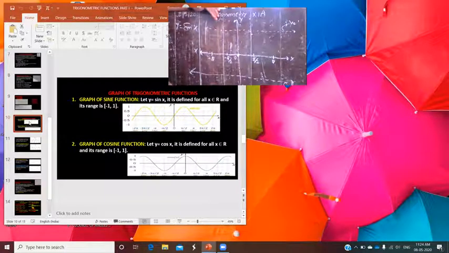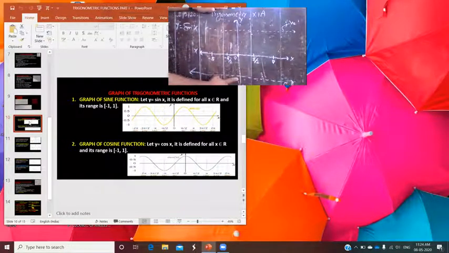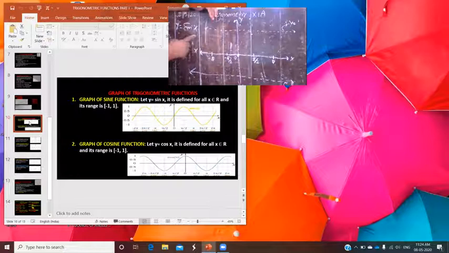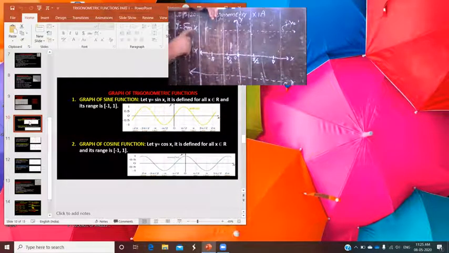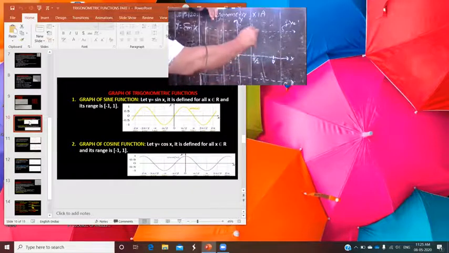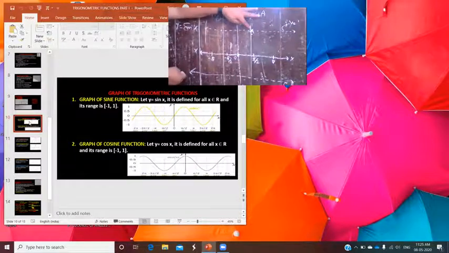So what you do, just see here. That part is 1, and here you have -1. Understand? Now, putting its value. If x is equal to 0, sine 0 is equal to 0. So you have a point, which means the graph is passing through the origin. For x equal to pi by 2, the value is 1. So corresponding to pi by 2, its value becomes 1. So you mark a cross on this y equal to 1 line at this point.